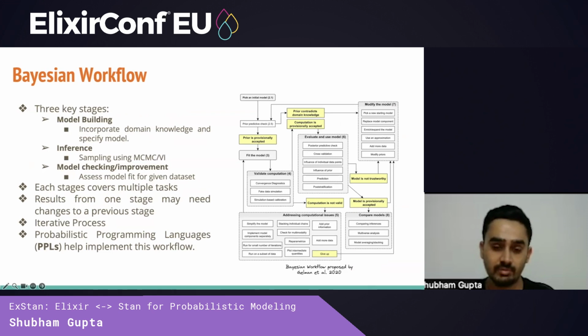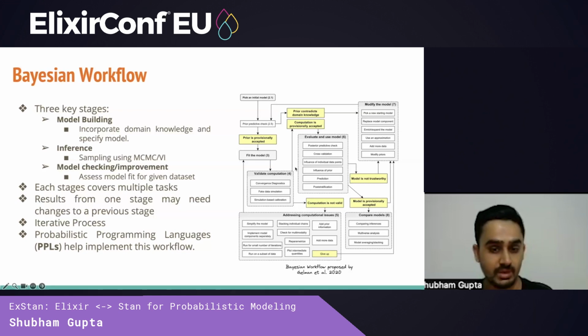It consists of three main steps. First is model building, where we incorporate prior knowledge that we have. The second is inference, where we perform sampling to get approximate values for the distribution we're interested in. And finally, we have the model checking phase, where we check if the model is relevant for our data set. The workflow has been expanded into multiple other steps, as shown in the image on the right.